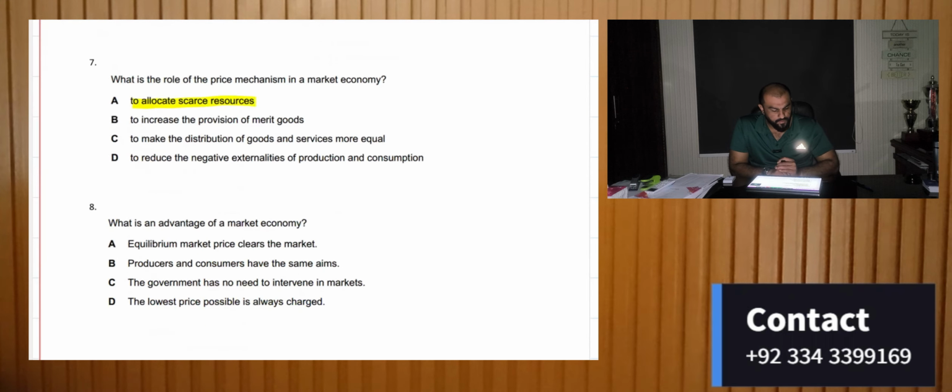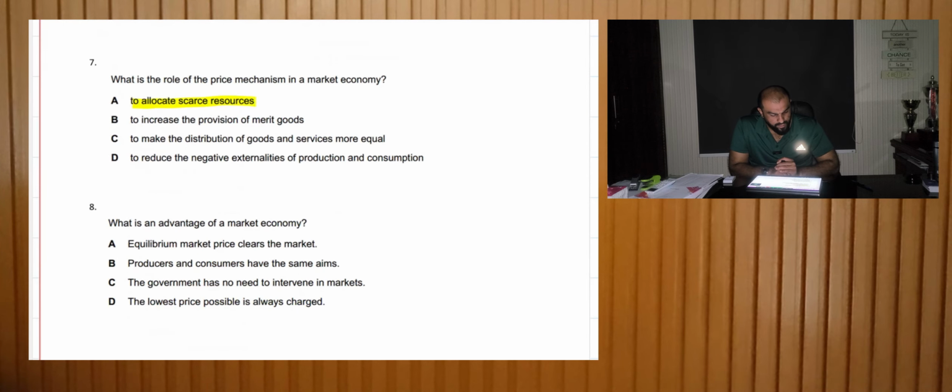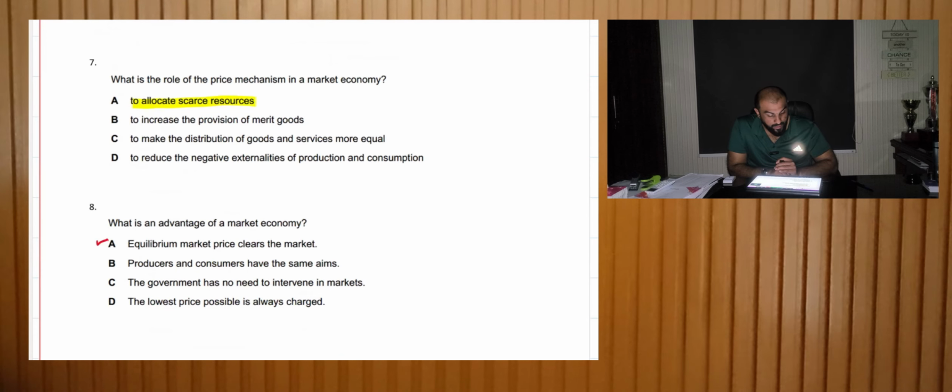What is an advantage of a market economy? Equilibrium market price clears the market. Well, this is correct, which means all goods that are produced will be sold. Producers and consumers have the same aim. Well, incorrect. Consumers want cheaper goods, producers want to sell at a higher price and get profits.